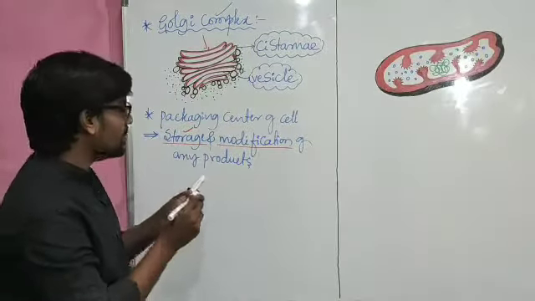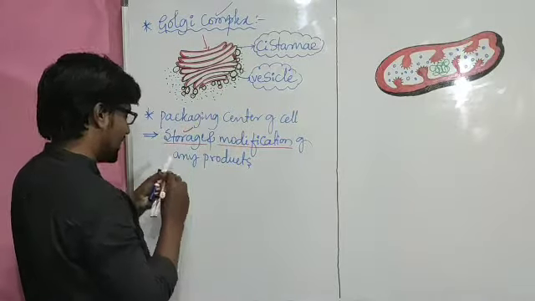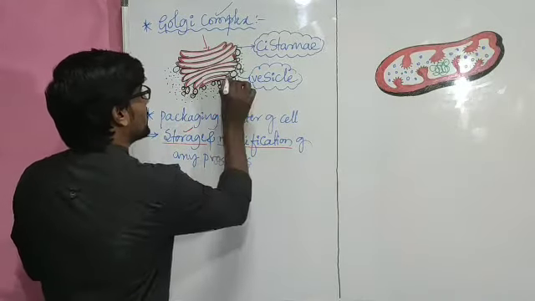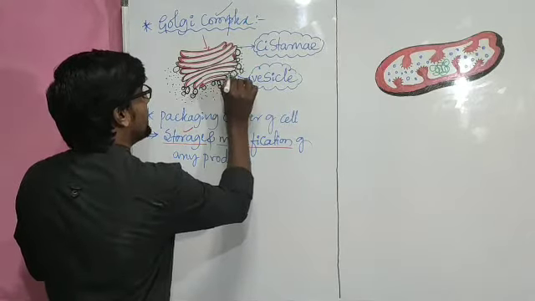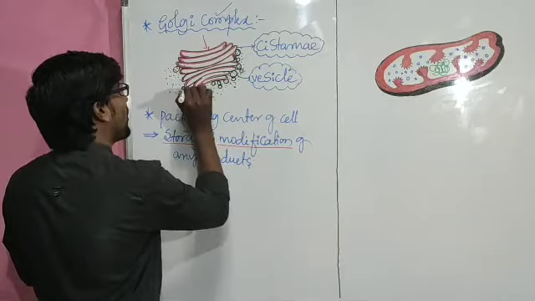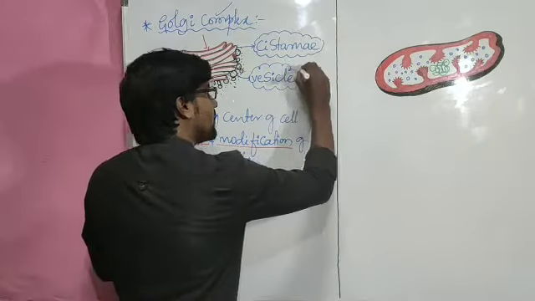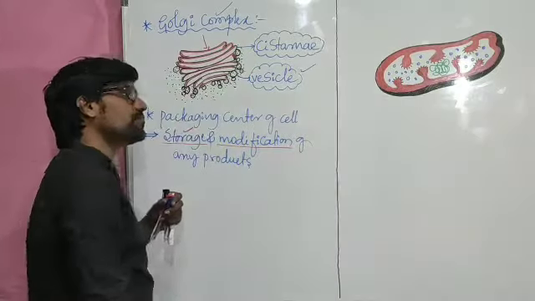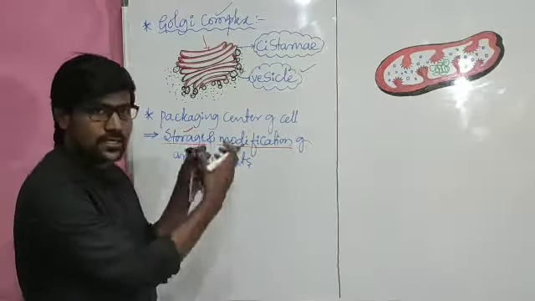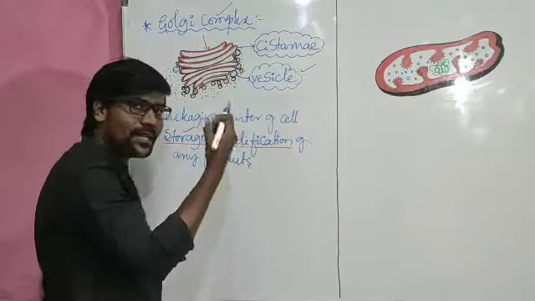And where exactly? Here in the vesicles. Let me mark with another marker. So these are vesicles. In the vesicles, those materials are stored and modified. This is the major thing. In that sense, vesicles are major parts of the Golgi complex. And how do the vesicles perform that activity?